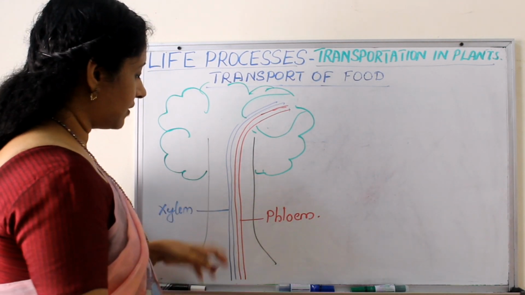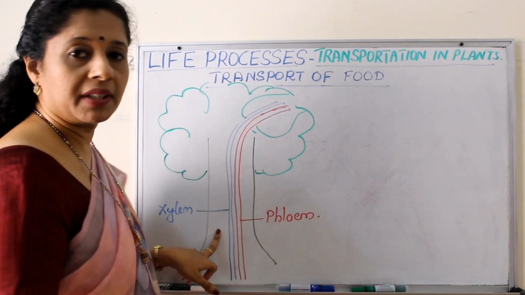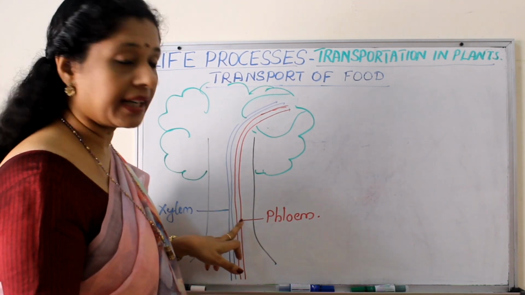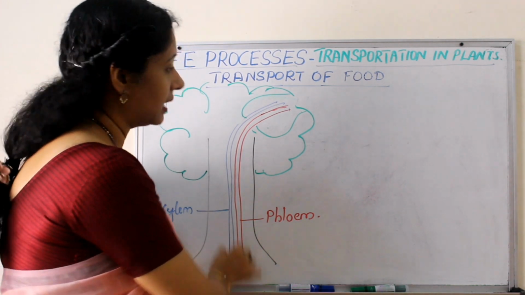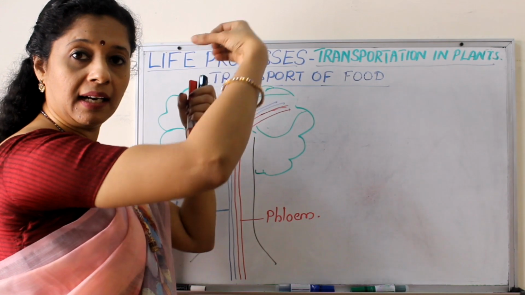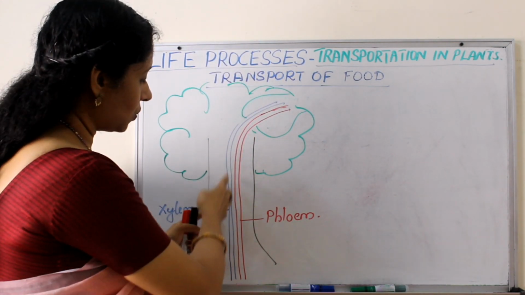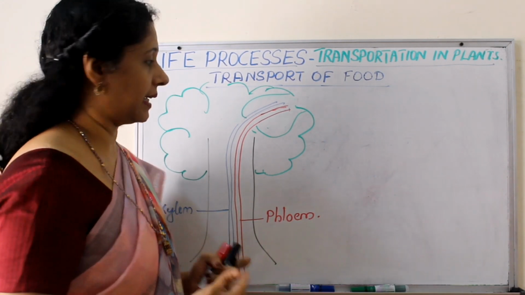So now I have drawn both the xylem and phloem here. Xylem is drawn with a blue line and red color indicates phloem. So they both run from the root till they reach the leaf. It is like a single column running parallel, like hollow tubes. Through xylem, water and minerals are going up. Through phloem, food is conducted.